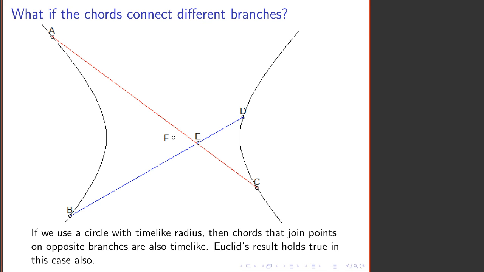They intersect at point E. It turns out in this case also, all these lines are timelike, and the Minkowski length of this times the Minkowski length of that equals the Minkowski length of this red segment times the Minkowski length of the other red segment.